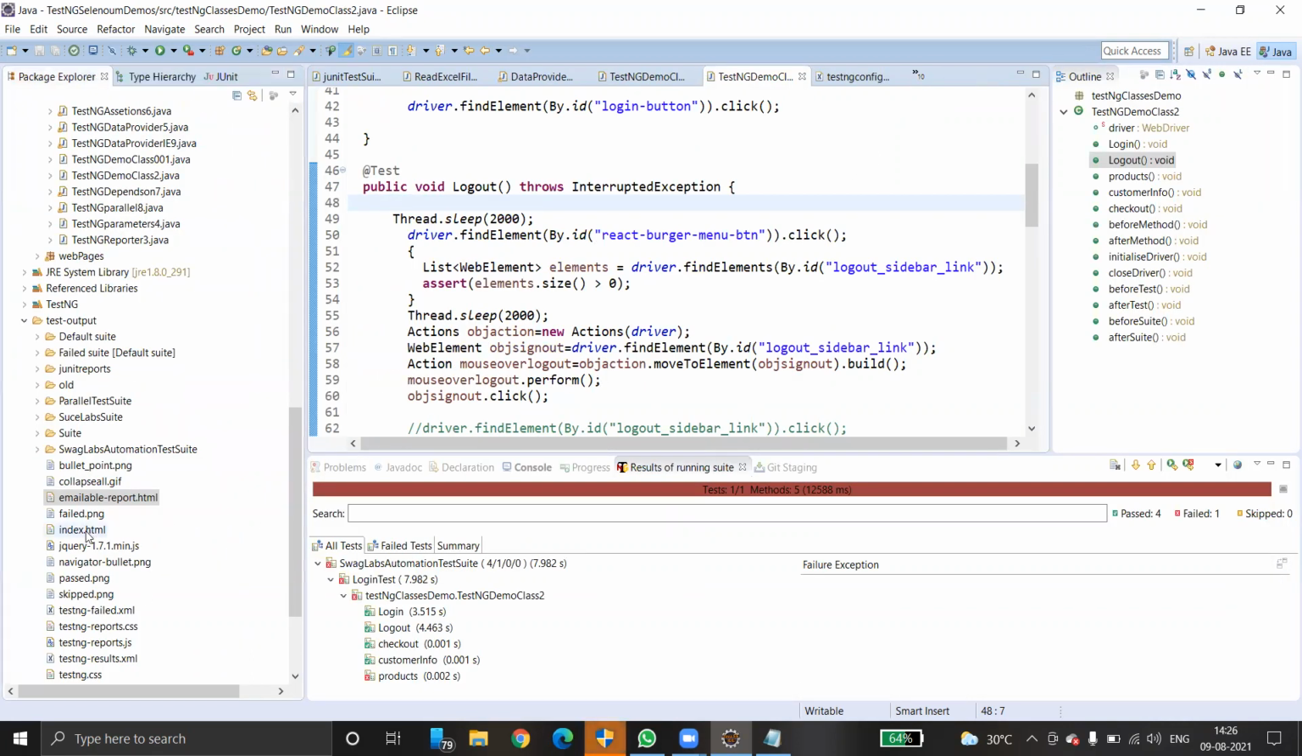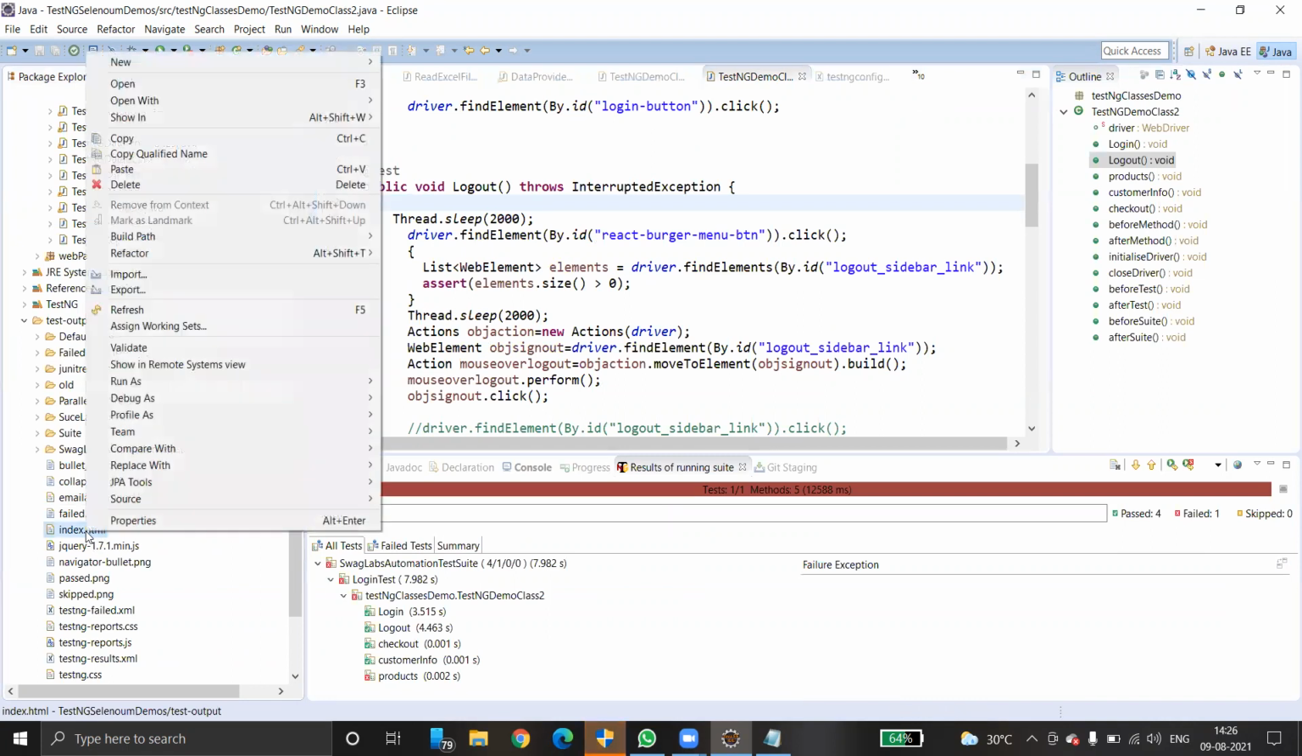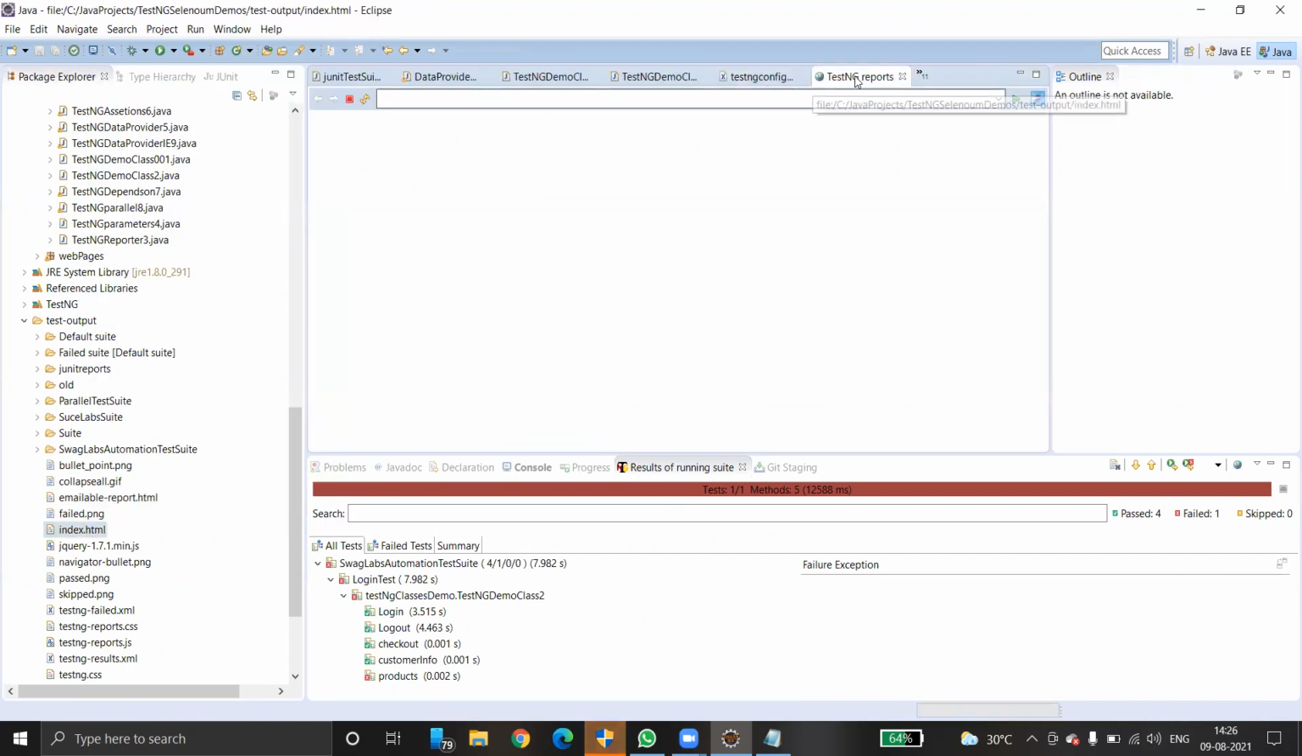One more report is a high level report called index.html, where you can see the overall execution report. The overall execution of your test suite can be displayed in index.html. This is the index.html. Here you can see the total reports.